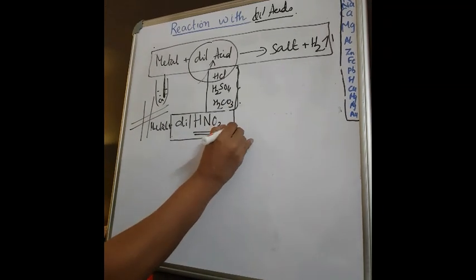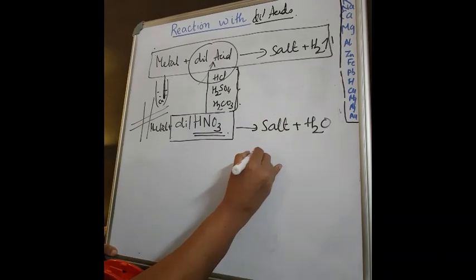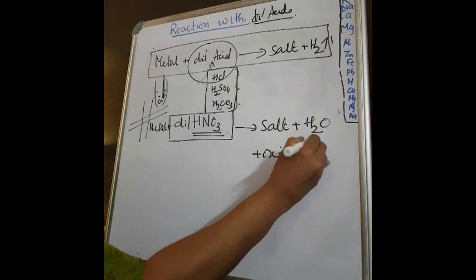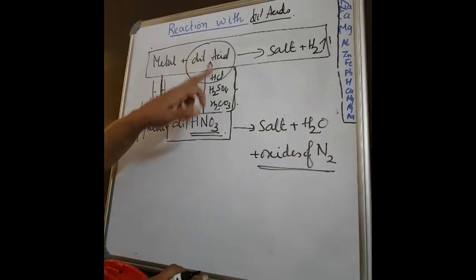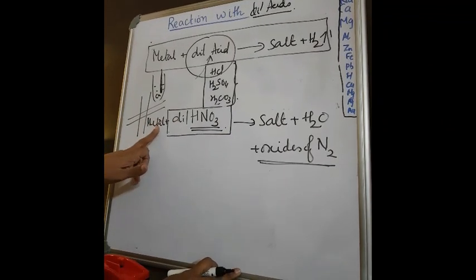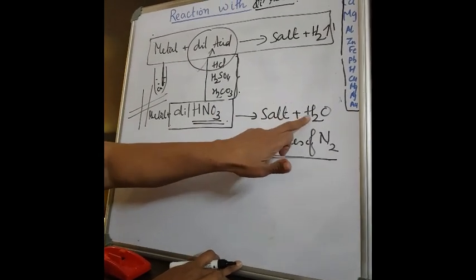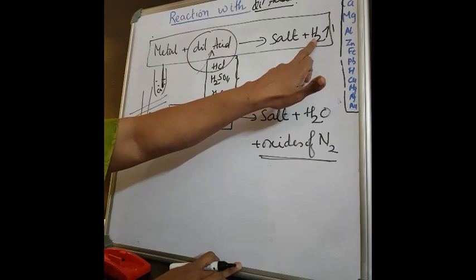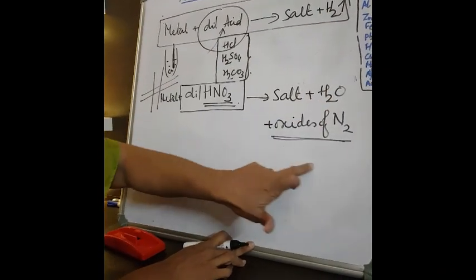Here you will get salt plus water plus oxides of nitrogen. Listen carefully, this is a different type of reaction. See what happens? Metal plus dilute HNO3 will give you salt plus water, not hydrogen, plus the oxides of nitrogen.